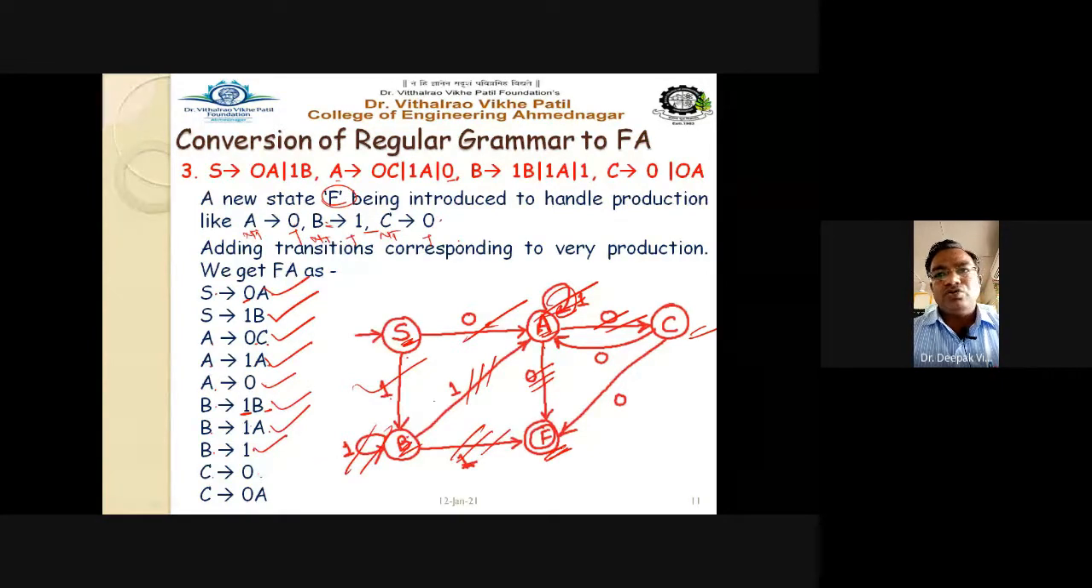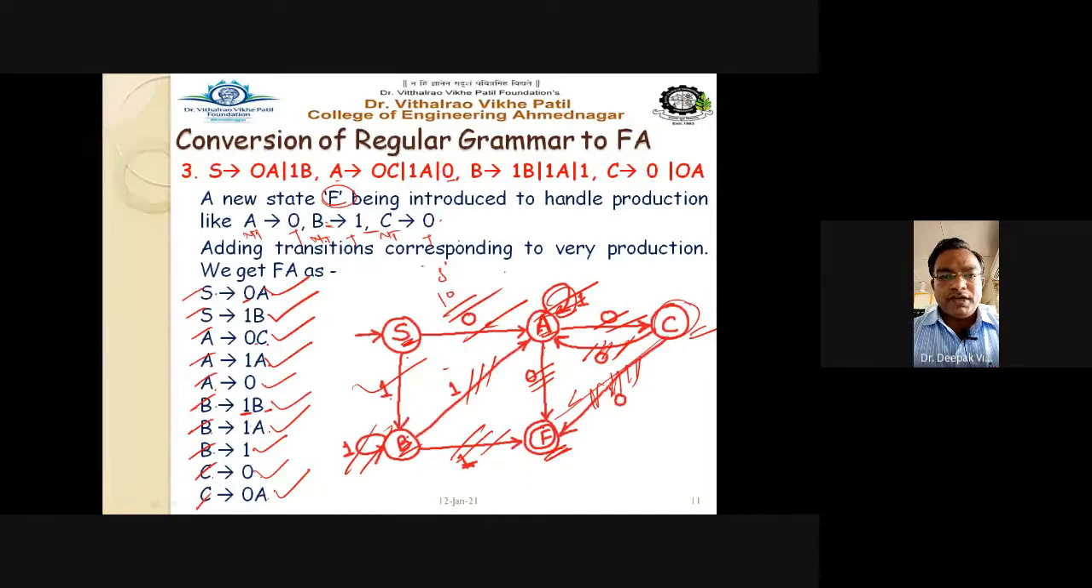Capital C goes to 0. Here, the capital C state goes to the final state on 0, which means this is the transition that is drawn correctly. And capital C on 0 goes to A, which means this is that particular transition. So how many rules are there? 1, 2, 3, 4, 5, 6, 7, 8, 9, 10 rules are there. Similarly, we have drawn the 10 transitions here. And with these 10 transitions, we obtain the finite automata correctly for the given regular grammar.